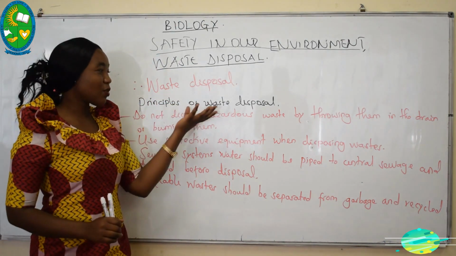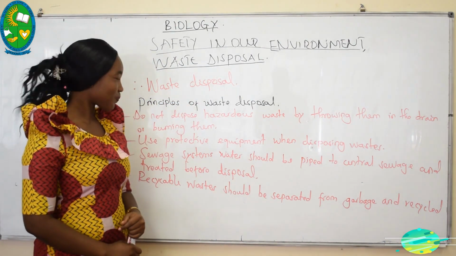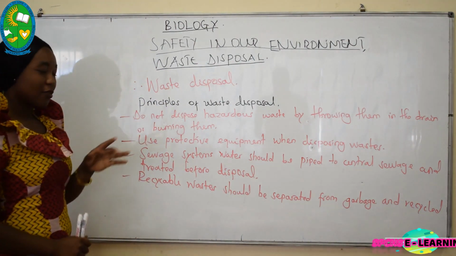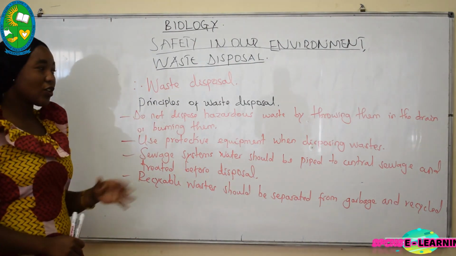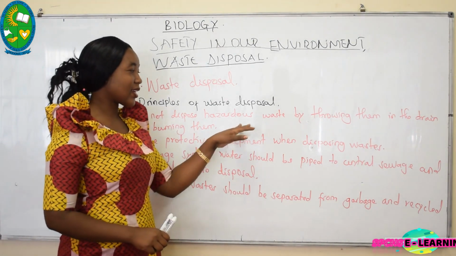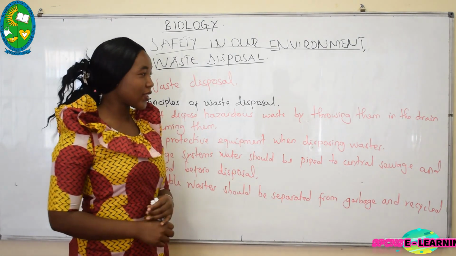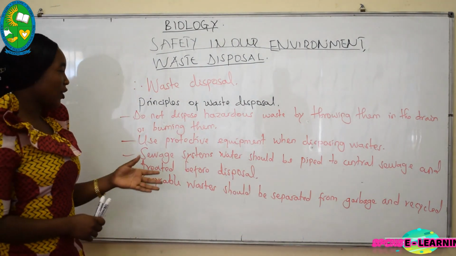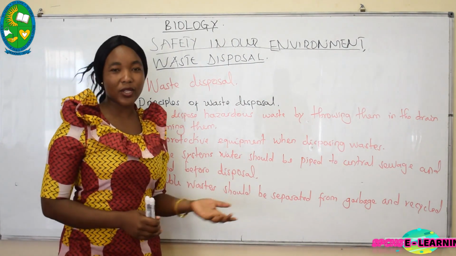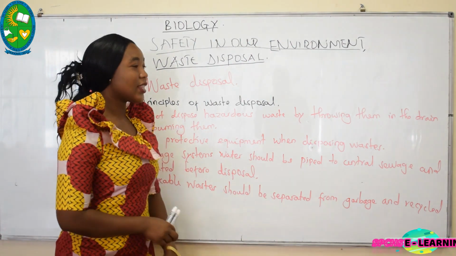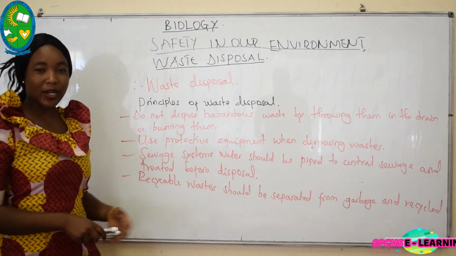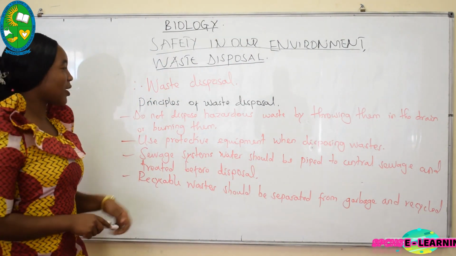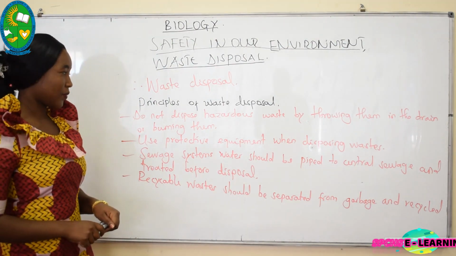Now we have principles of waste disposal. The first principle is that do not dispose hazardous waste by throwing them in the drain or burning them. Why not burning them or why not throwing them in the drain? Because they will move from one place to another and may cause more danger.